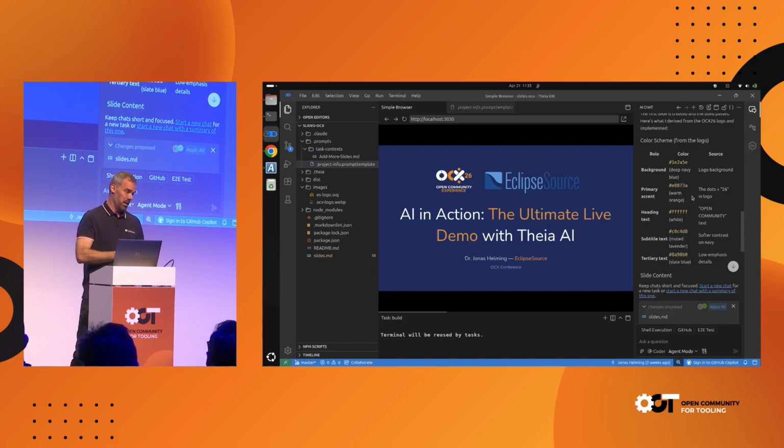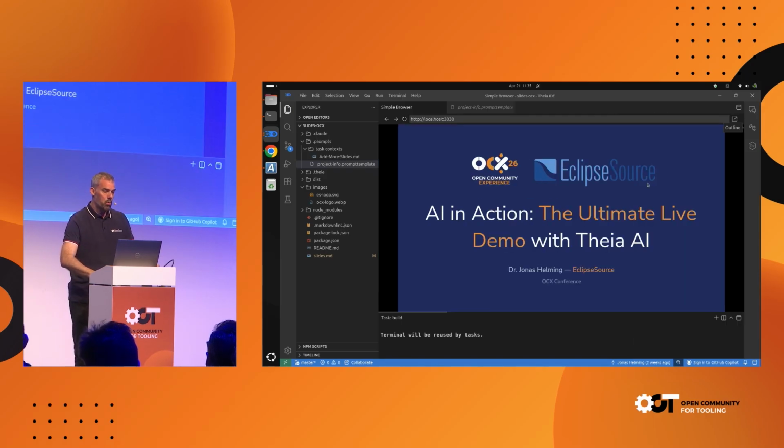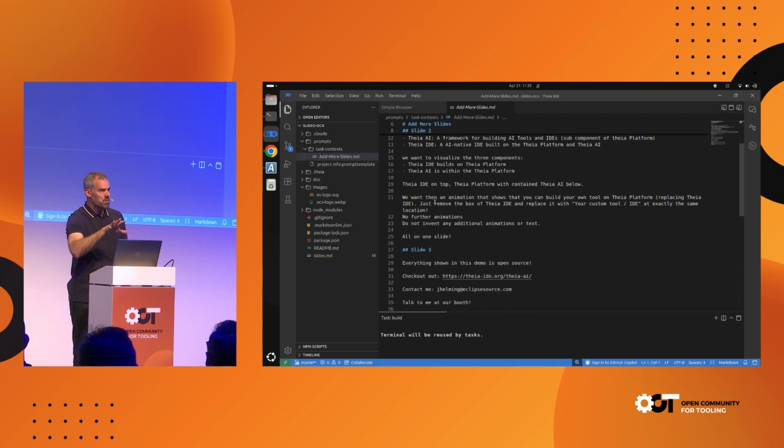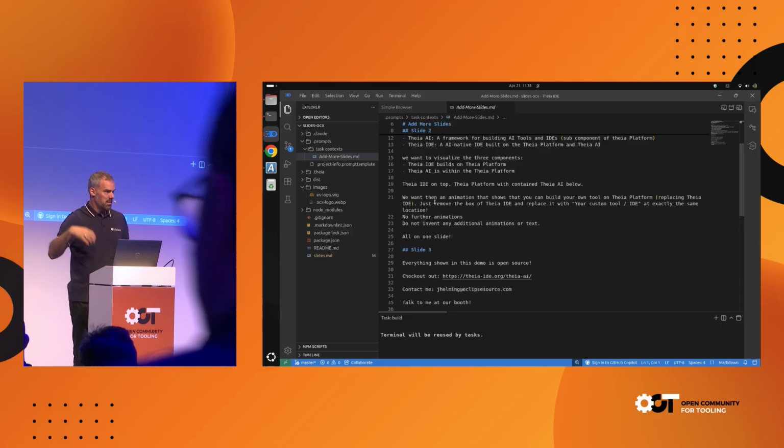One is a technical explanation on what I do and the outro slide. And I want to generate them now, but to not bore you with more prompts, I've actually prepared the description of the other 2 slides that I want to show you. And I did that in a markdown file. That's what we see here now on screen. That's what we call a task context. So I've written down what should be on slide 2 and what should be on slide 3. The reason to do this in a file is that it's more convenient than pasting everything in a chat.